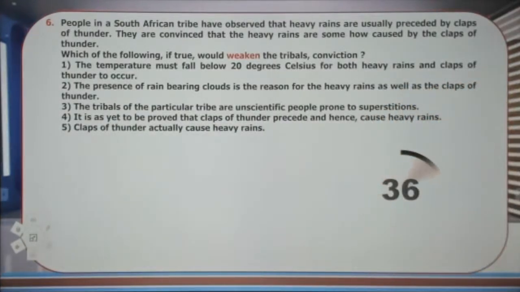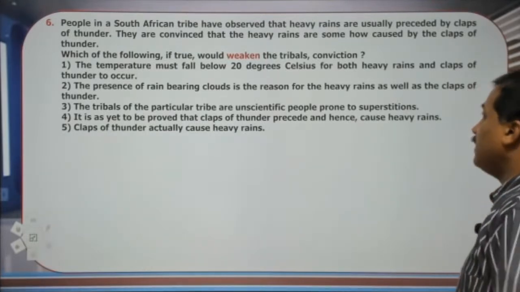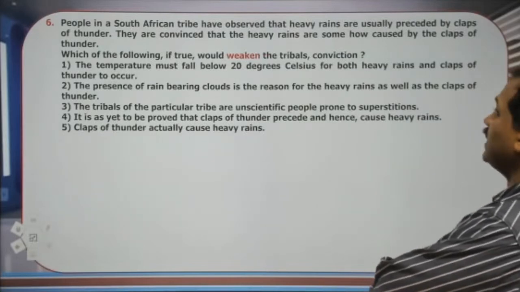Question number 6, please read. This is the new format. People in a South African tribe have observed that heavy rains are usually preceded by claps of thunder.